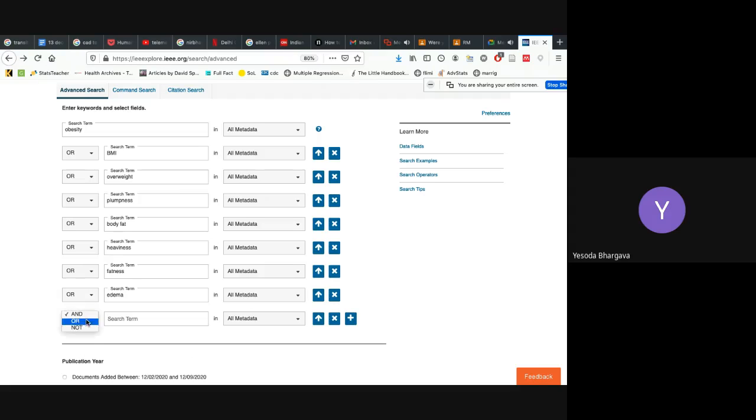Waist circumference. Sometimes people use waist circumference to tell about obesity. And note that when the search term involves a phrase, we usually put it in double quotes. So if it's more than one word, we use double quotes.